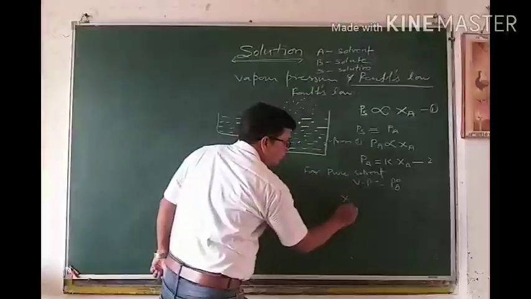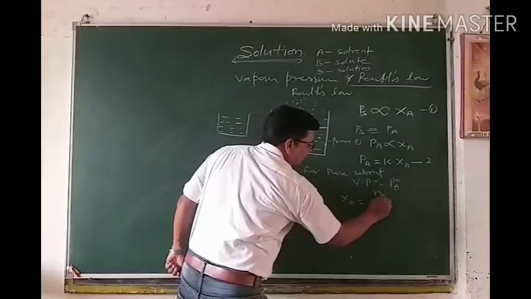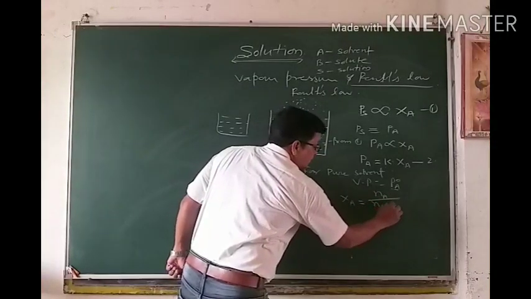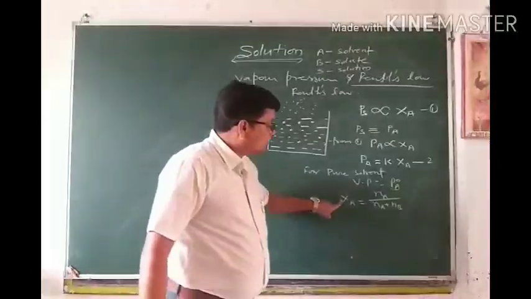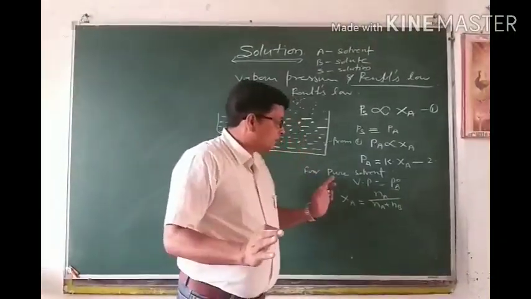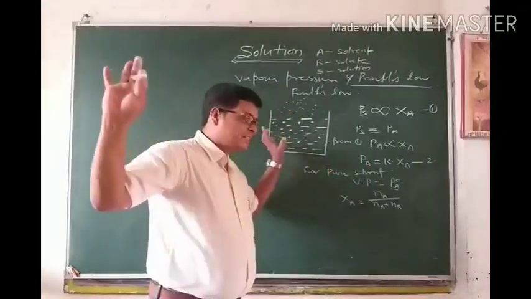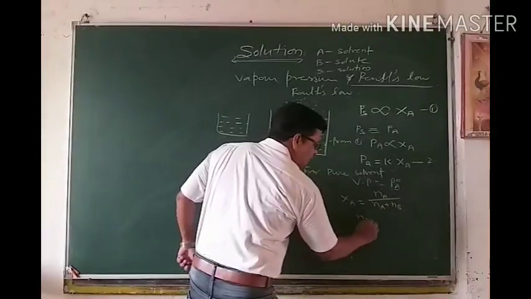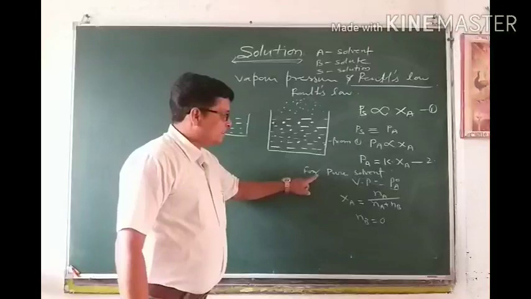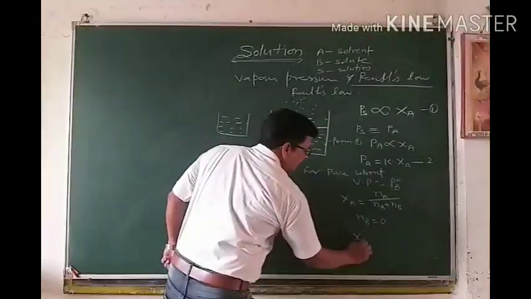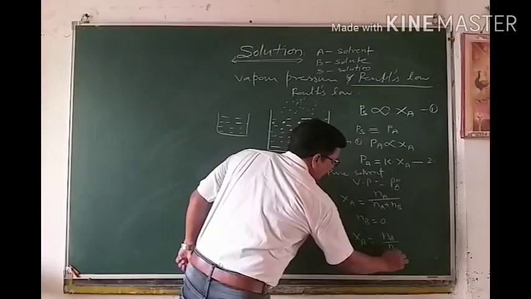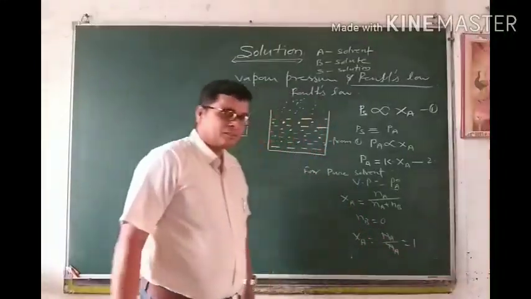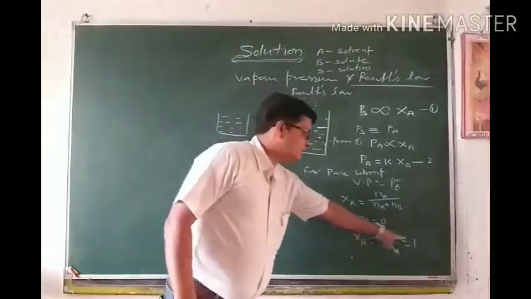Now, according to the definition of mole fraction, mole fraction of solvent is number of moles of solvent upon total number of moles. See, for pure solvent, no solute is added. If there is no solute, the number of moles of solute NB will be 0, because we are considering pure solvent. So in this condition, XA will be NA upon NA. It will be cancelled. It becomes 1. So XA is equal to 1. Mole fraction of pure solvent is 1.